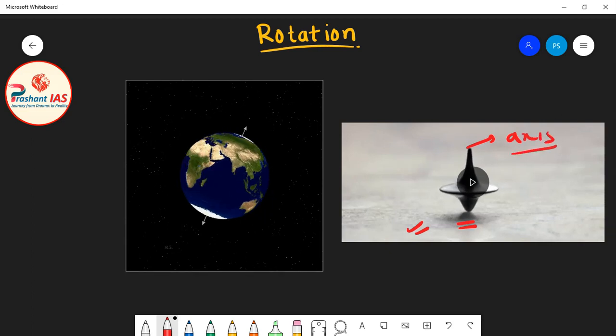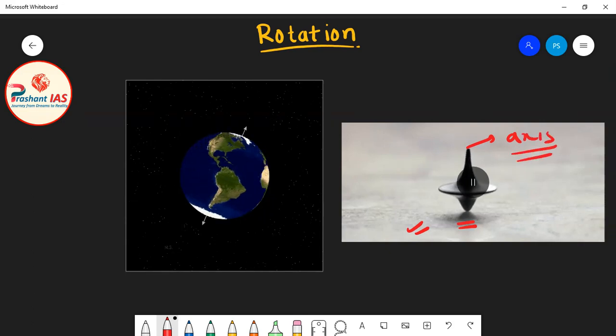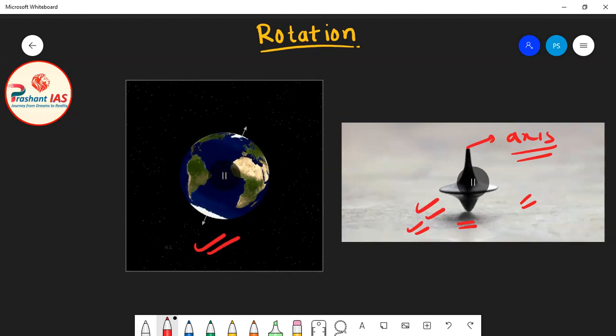Just like this top rotates around its own axis, in a similar manner Earth also rotates around its own axis. And axis is an imaginary line which passes through the center and both the poles of Earth around which the Earth rotates.